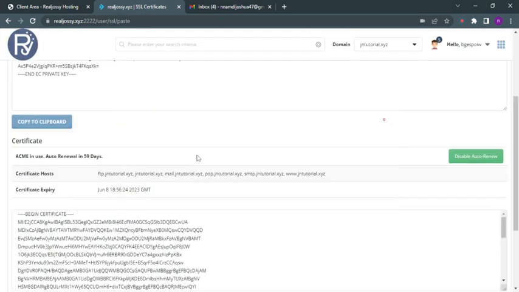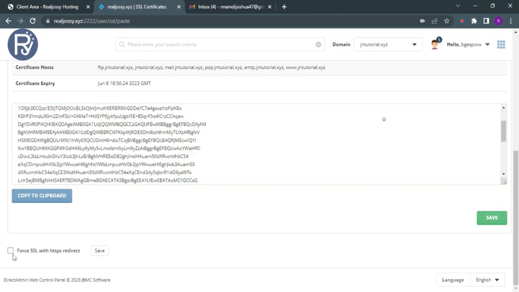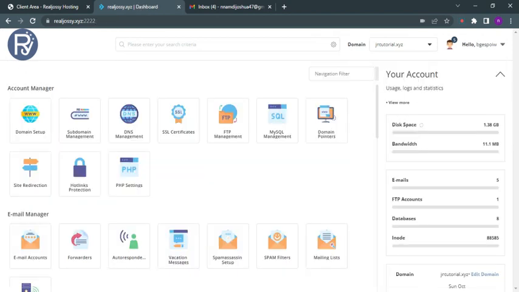The next thing we need to do is scroll down to your left hand side here. This is force SSL with HTTPS redirect. Check this box and click on save. This is all you need to do. Within 3 to 5 minutes, you're done installing your SSL certificate.